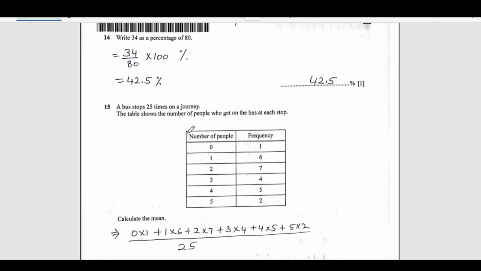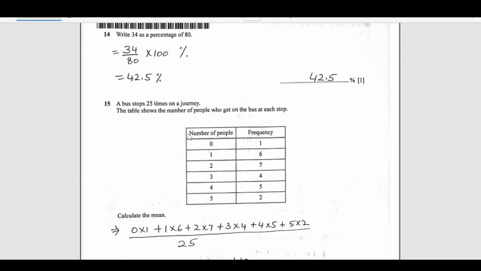Number 14, write 34 as a percentage of 80. Now 34 is out of 80 times 100. So this gives us 42.5, just direct calculation, nothing else.